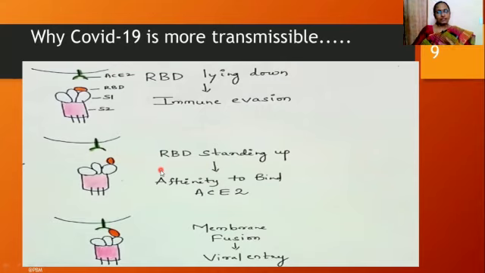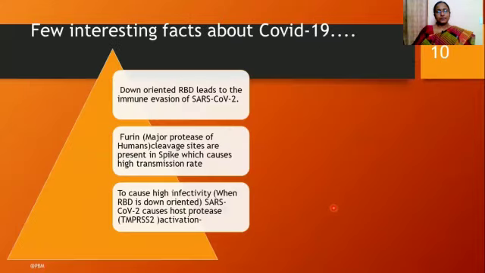Once it wants to infect the host cell and interact with the ACE2 receptors, immediately the lying down position changes to a standing up configuration. The RBD is present in a standing up position so that it immediately reacts with these ACE2 receptors. Further, it fuses with the membrane to enter into the host cell. So this is probably one of the reasons the infection rate of COVID-19 is much higher when compared with other coronaviruses.